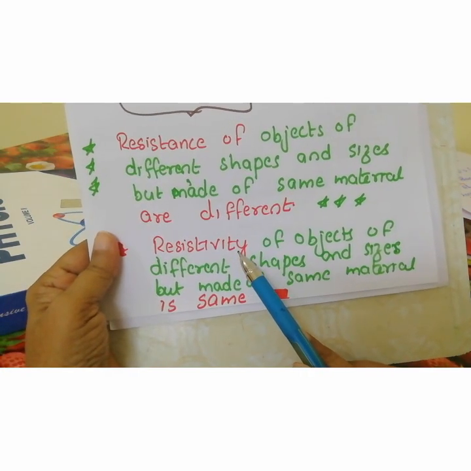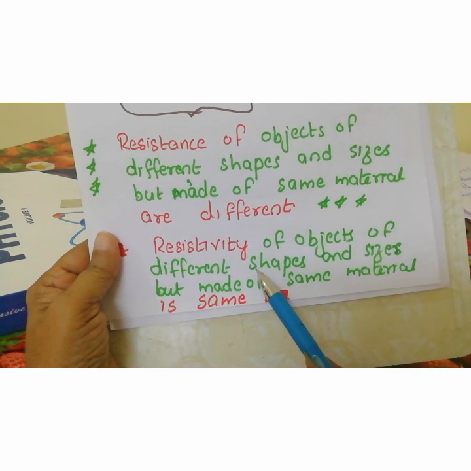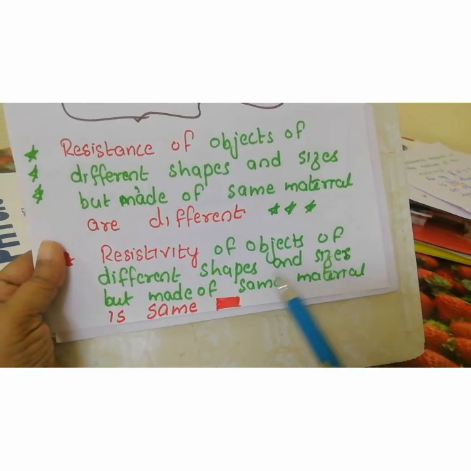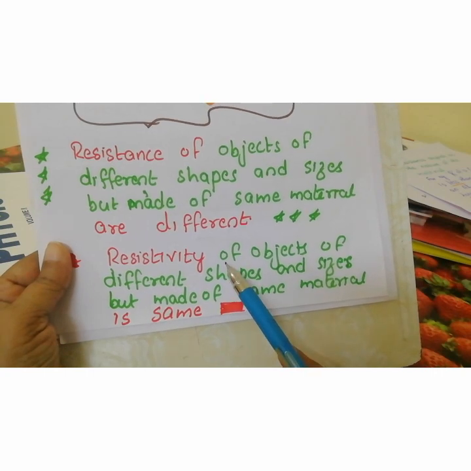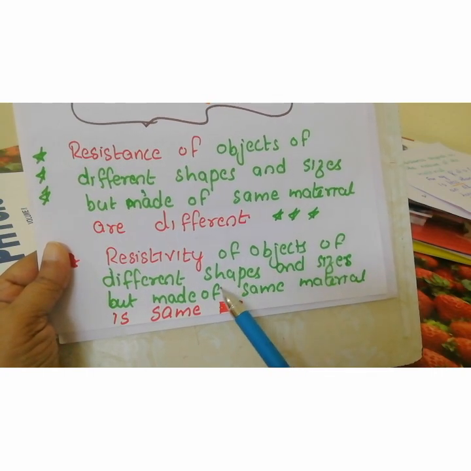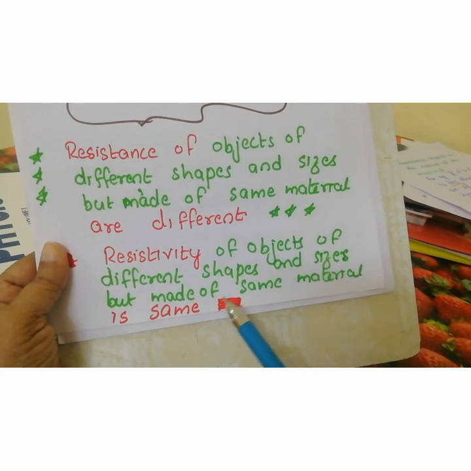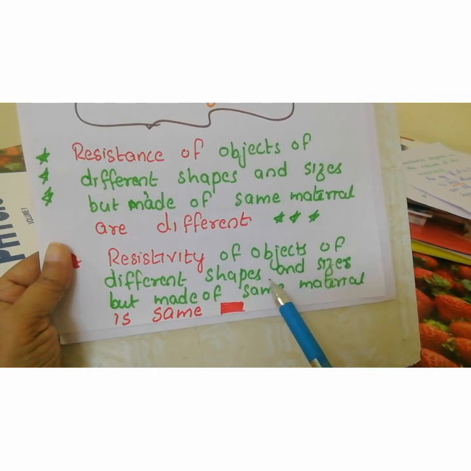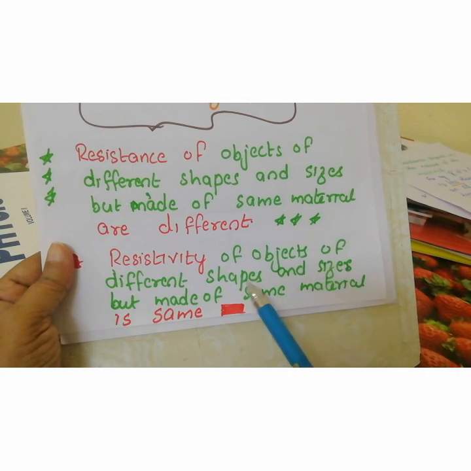Then second, about resistivity. Resistivity of objects of different shapes and sizes but made of the same material is the same. That means the resistivity of that material is the same, whether it is 25 centimeters or 1 millimeter, the resistivity is the same for that material.